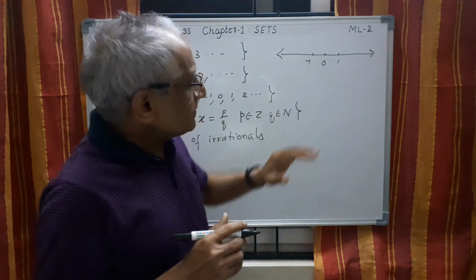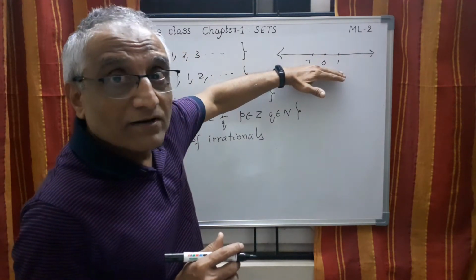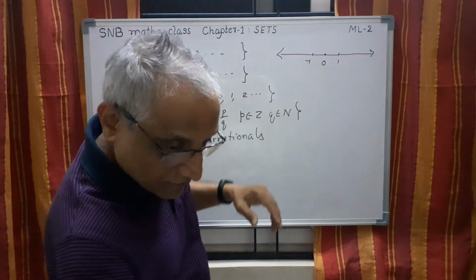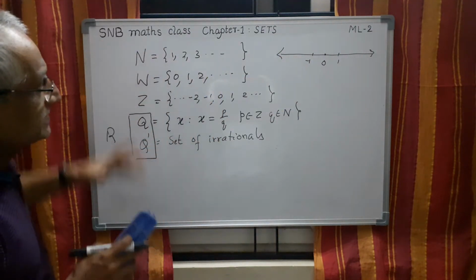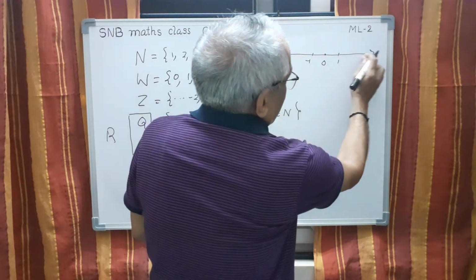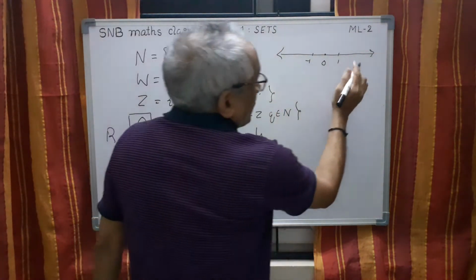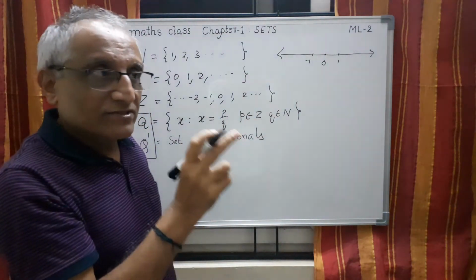So it is once again an example of an infinite set. Now what we are interested in is, of course, these things are represented by dot dot dot here, 1, 2, 3. But we can take one part, a line segment. You have studied line segment.